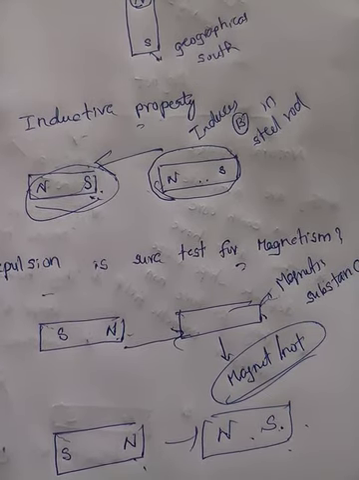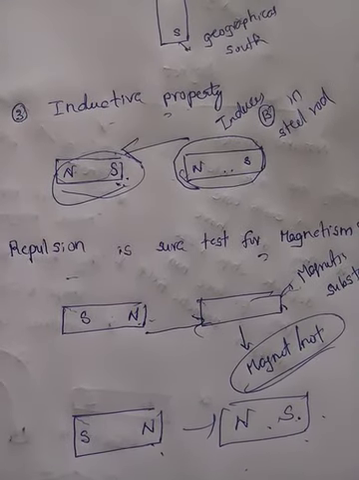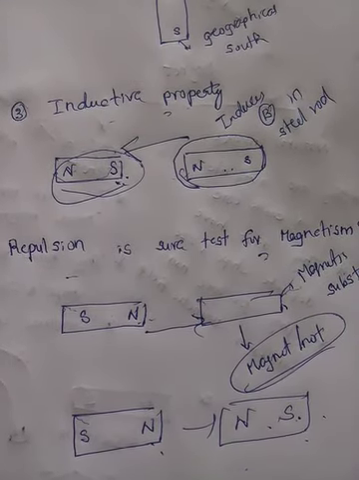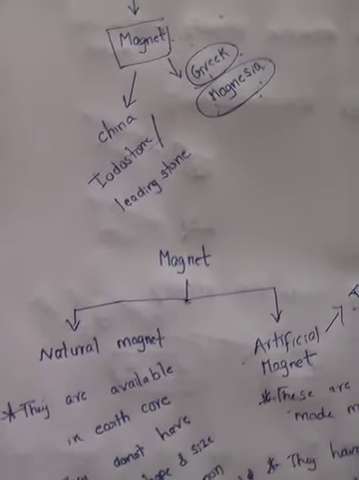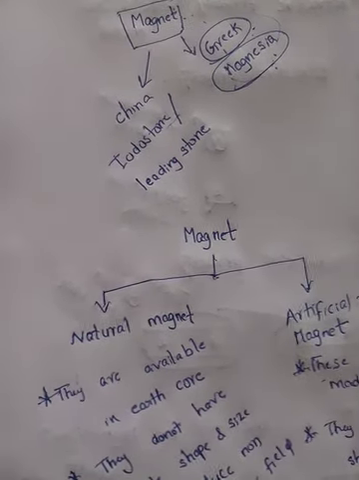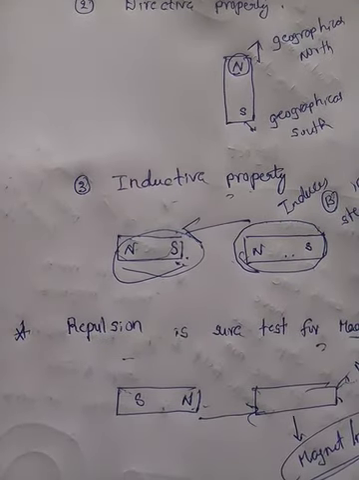So this is about the properties of a magnet, and we can say that repulsion is the sure test for magnetism. Clear? So in this class what did we learn? We learnt two concepts: what a magnet is, how many types of magnets there are, and the properties of magnets. Understood? Yes.